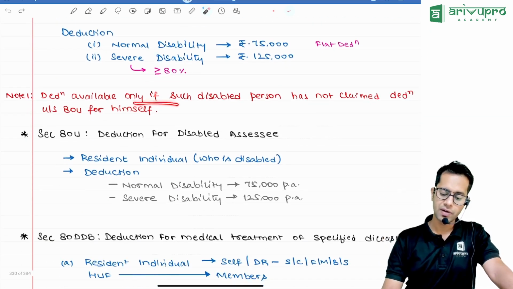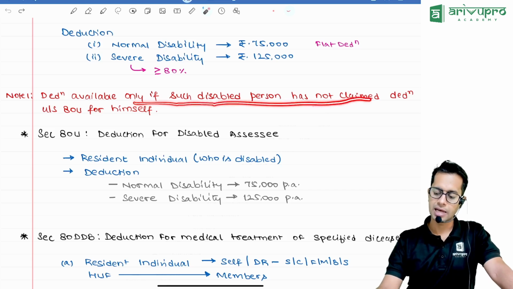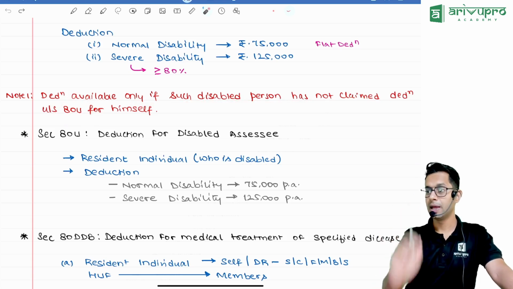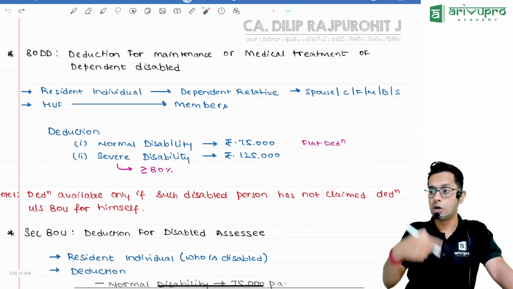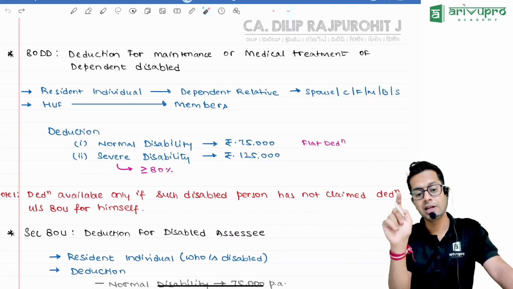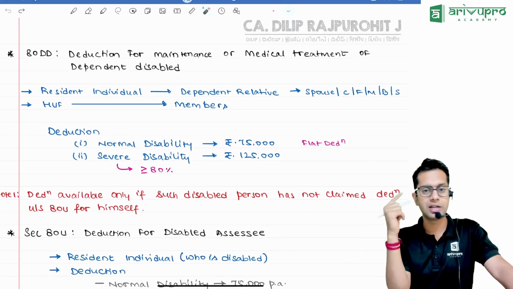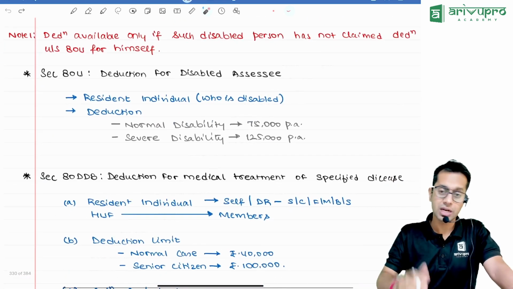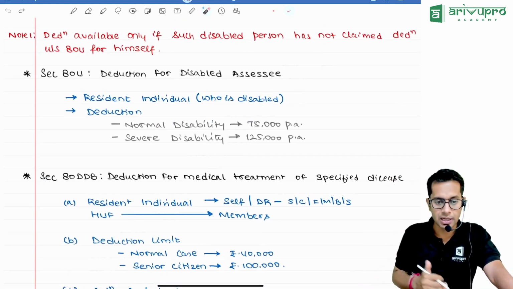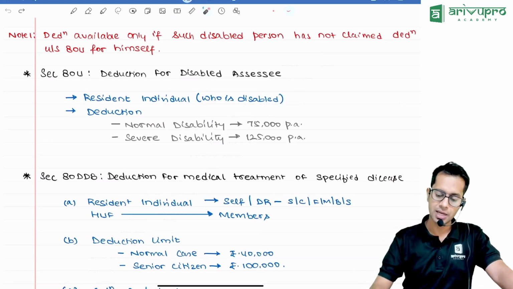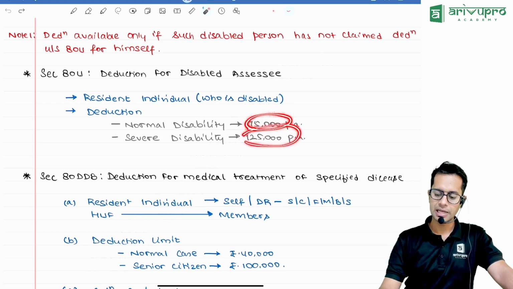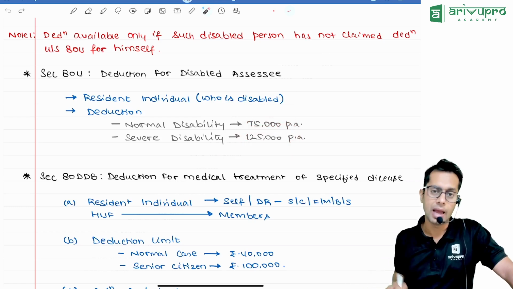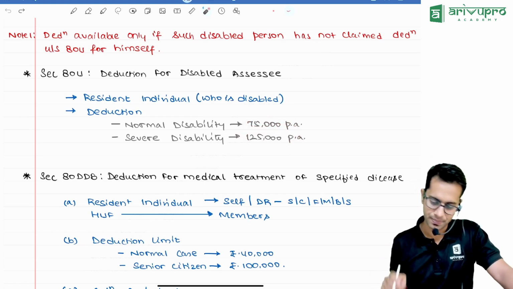Now, this deduction is available only if such disabled person has not claimed deduction under section 80U for himself. Meaning, you can claim deduction for your dependent relative if that dependent relative has not claimed deduction for himself under section 80U. Section 80U talks about what, sir? If the assessee himself is a disabled person, then in case of normal disability, he can claim 75,000 per annum as deduction. In case of severe disability, 1,25,000 can be claimed as deduction.